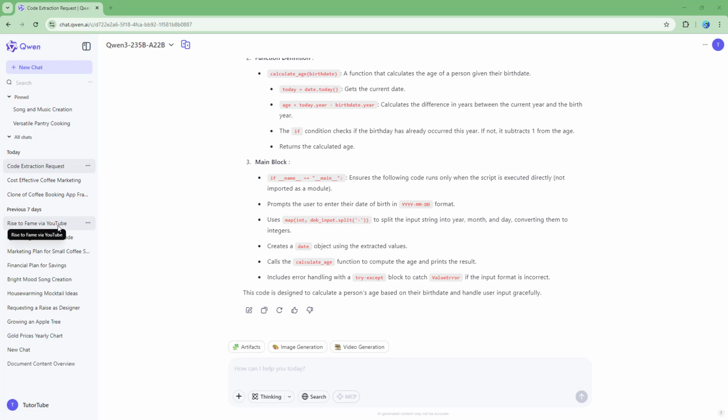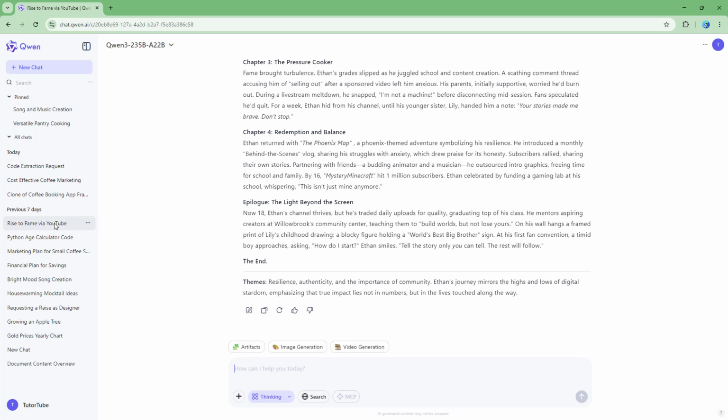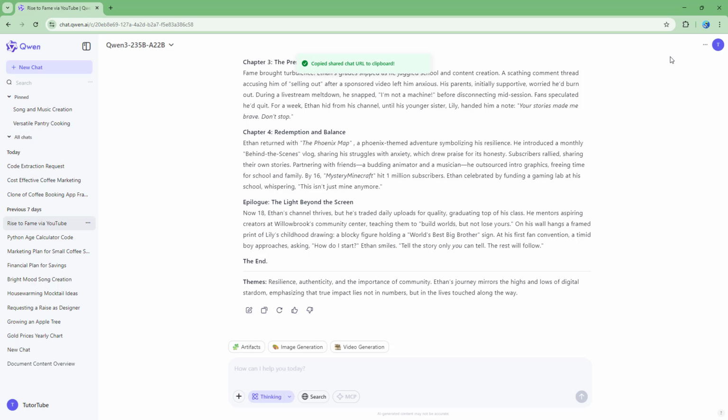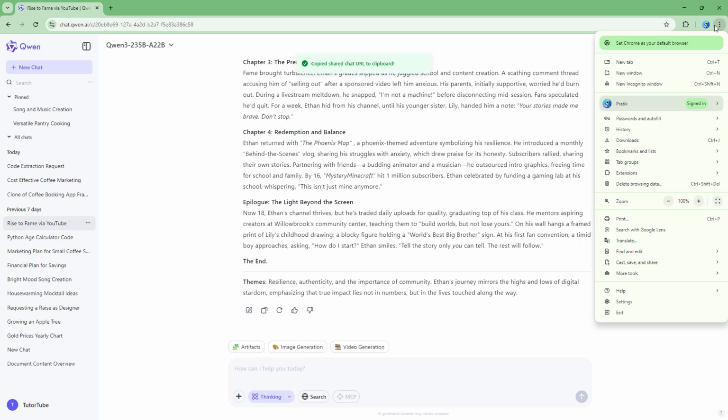Let's say, for example, if I were to go over here onto this particular chat, and if I want to share it, I can go to more right here, and then I can go ahead and click on share. And now it gives you an important message right here. It says messages you send after creating your link won't be shared, meaning only the results that you see till here are actually shared. If you were to communicate to Qwen again in this particular chat, then that won't be shared. So let me just go ahead and copy out the link, and now you can share it out with others.